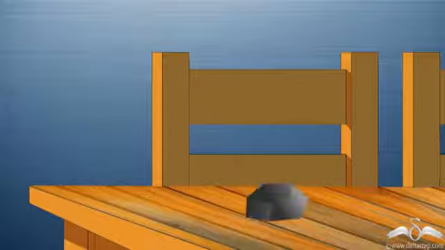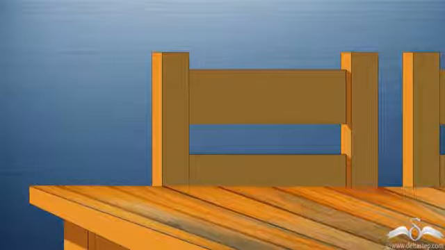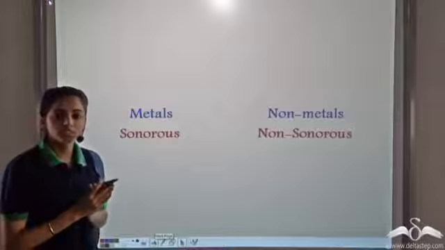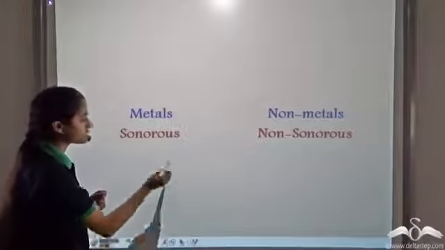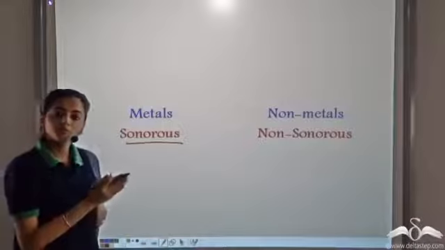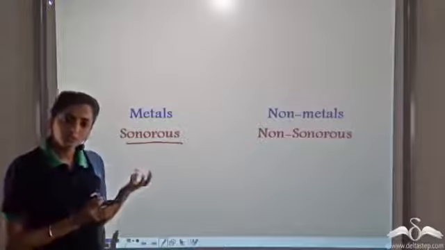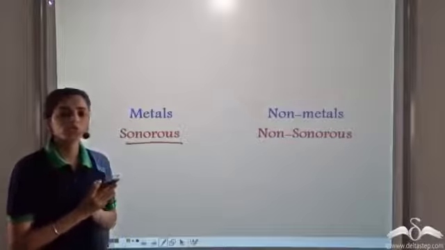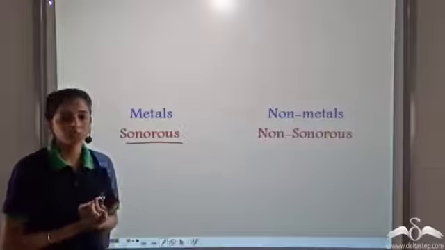But that is not observed when you drop a coal piece. So this sound, which is associated with the metals, is what we call sonorous. So metals are generally sonorous as they produce a prominent and peculiar sound, and non-metals are generally non-sonorous. That is, they do not produce this peculiar and prominent sound.